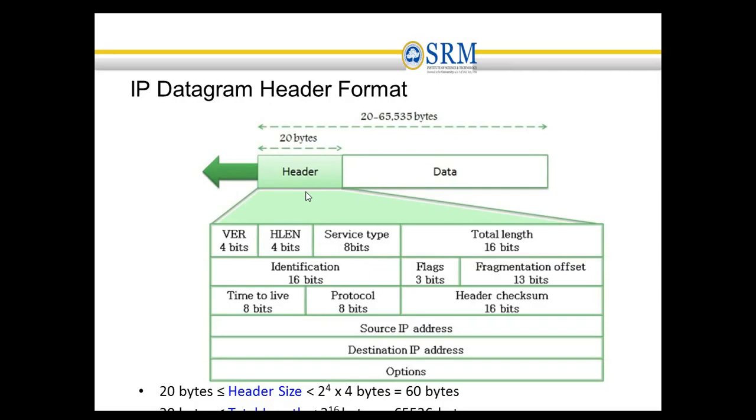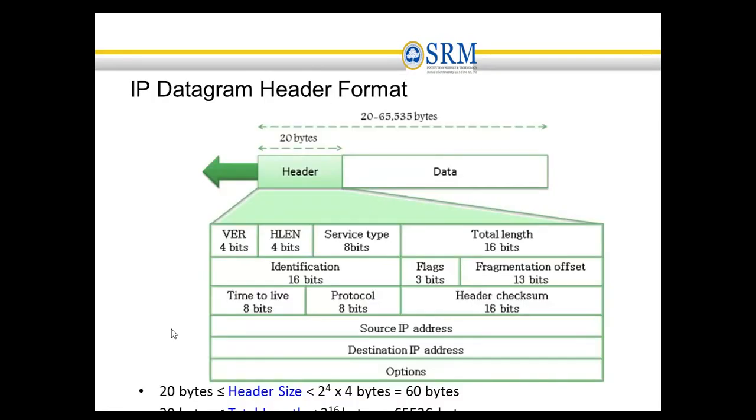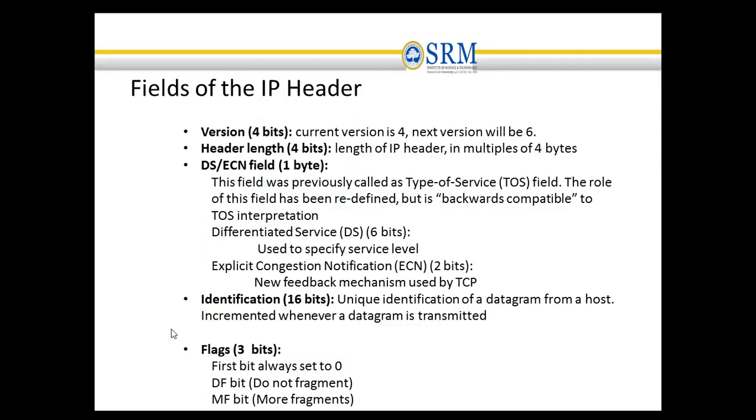This is the IP datagram header format. The header size is 20 bytes and the total size of the IP datagram is 65,535 bytes. The first field is the version field. The version field defines whether the particular IP datagram belongs to IPv4 or IPv6. The second field is the header length field, which defines the length of the IP header.